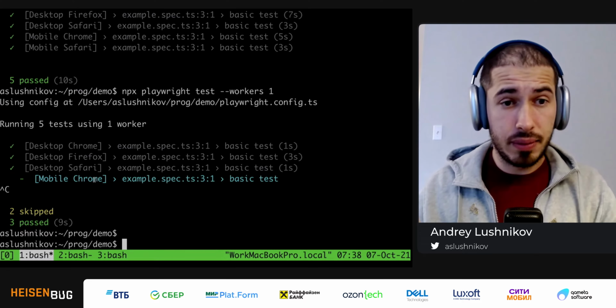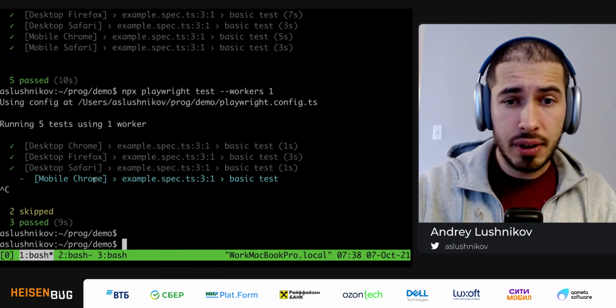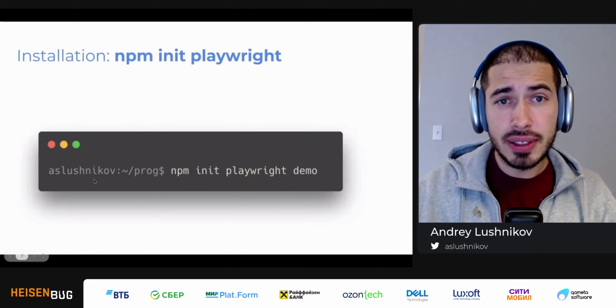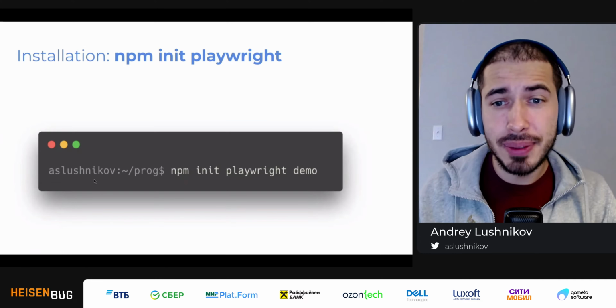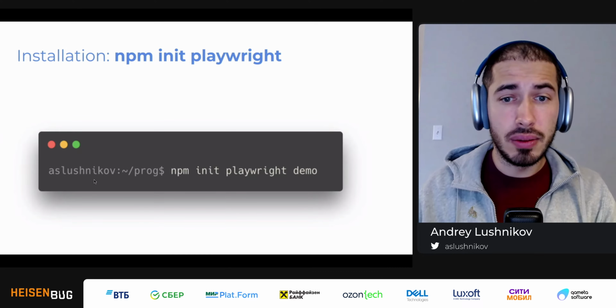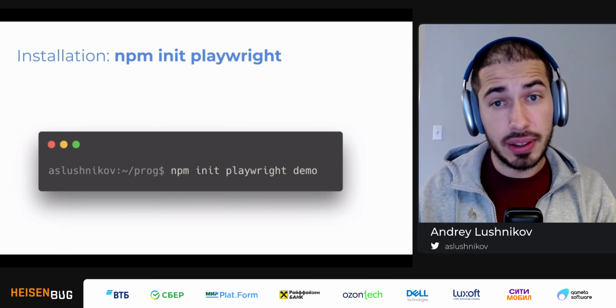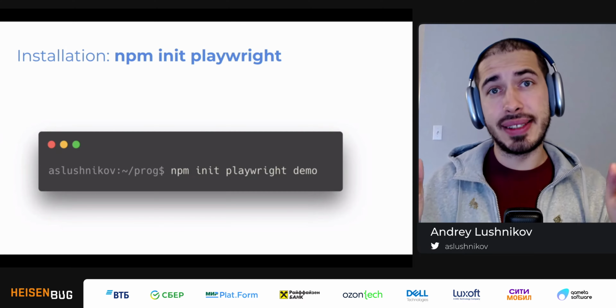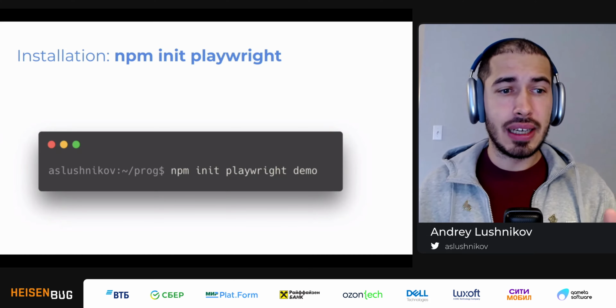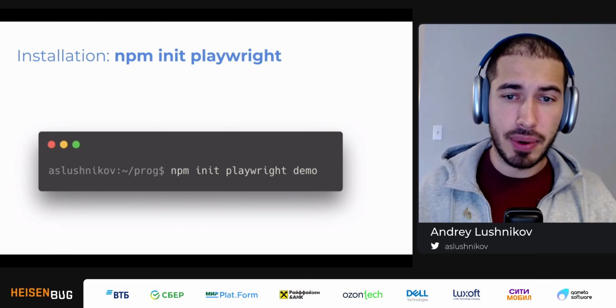Okay, so it was just a few minutes, and it was really easy for us to start with Playwright because we did npm init playwright. And actually, I use this command to create a new folder and to bootstrap a new npm project. But I can use the same command to actually set up Playwright test in an existing project.